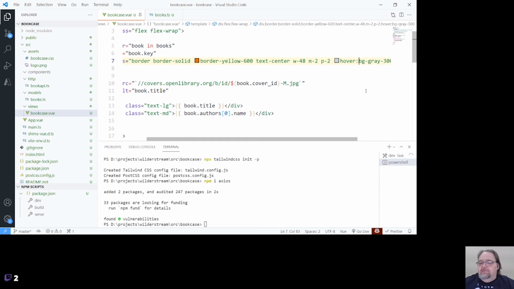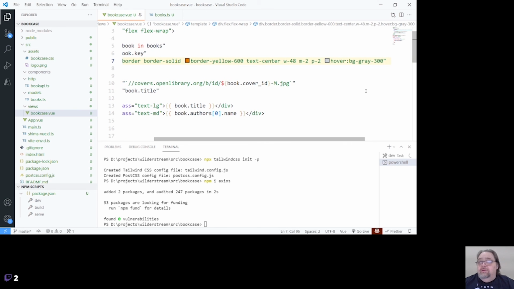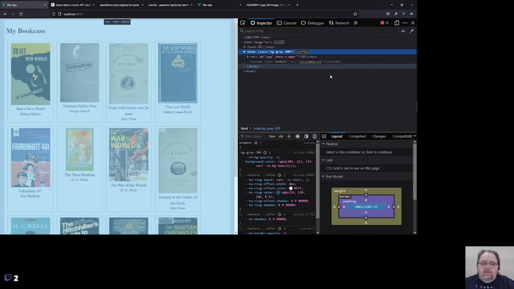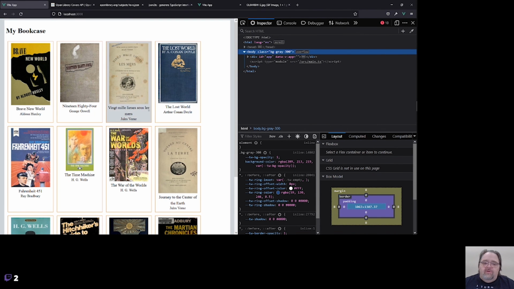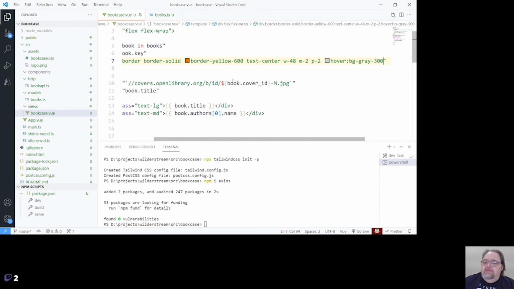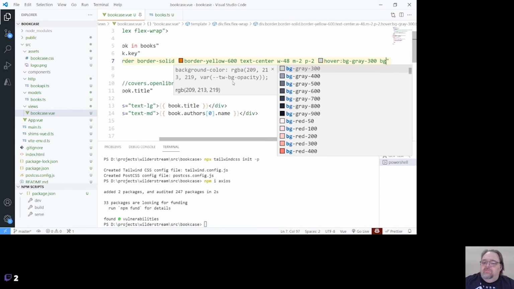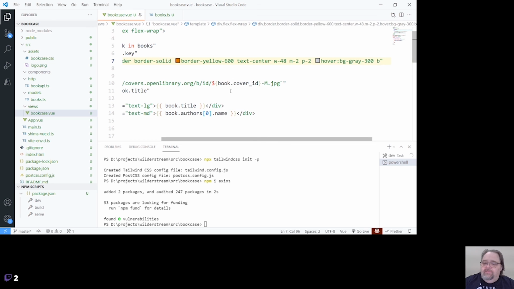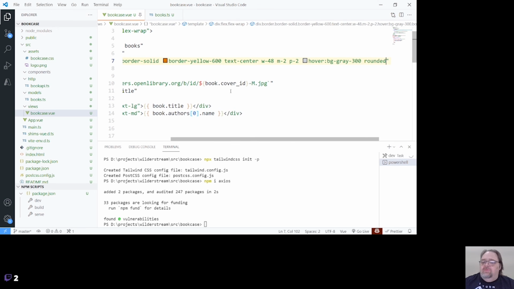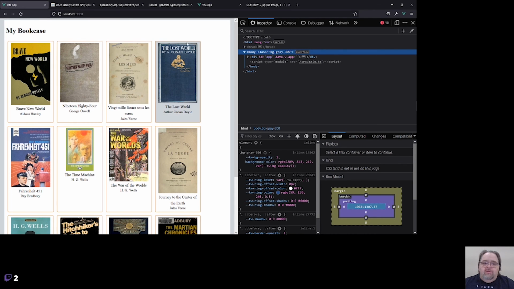Now this is a modifier that Tailwind supports, so that when we go over it, we don't need to write any JavaScript to suddenly get these interesting pieces. And let's go ahead and do background, rounded in order to round our corners as well, right?